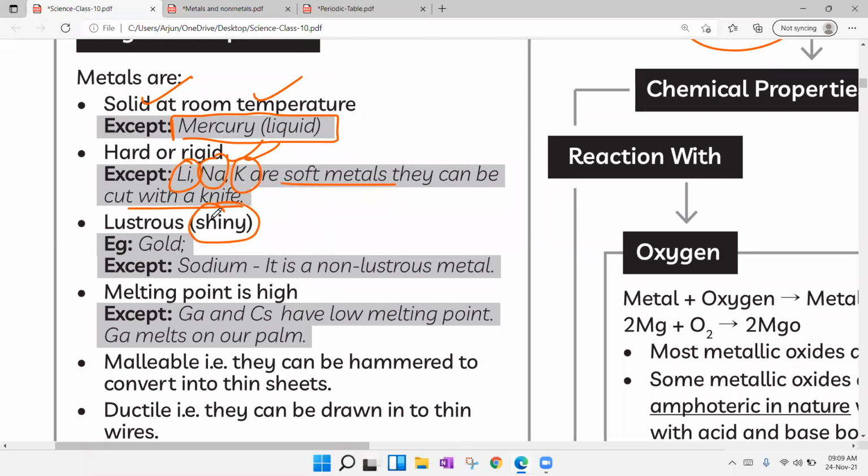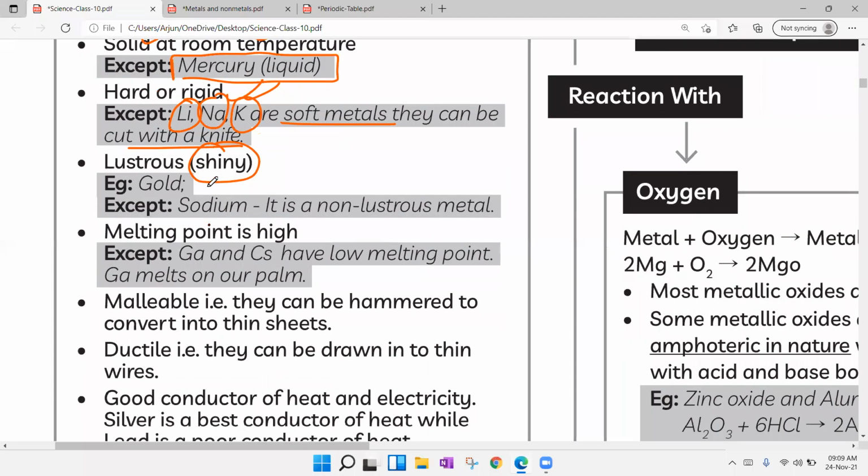Lustrous means the property to shine. Gold, silver, platinum, these metals shine, so they can be used in making jewelry. Exception: sodium is a non-lustrous metal. Melting point is high. Yes, all metals have a high melting point, but gallium and cesium have a low melting point. How low? Gallium melts on our palm. If you place gallium on our palm, it will melt, because our body temperature is less than 35 degrees, and its melting point is less than 35.